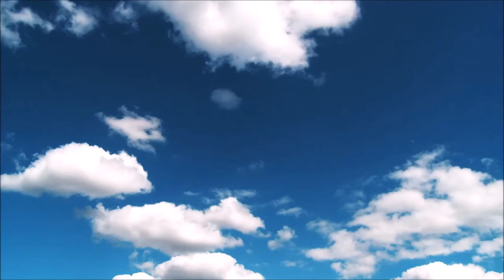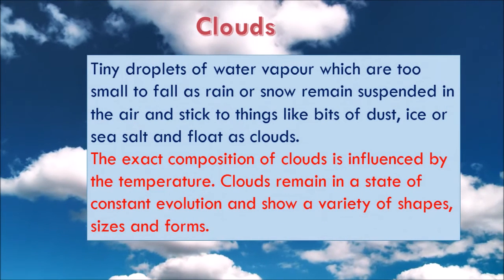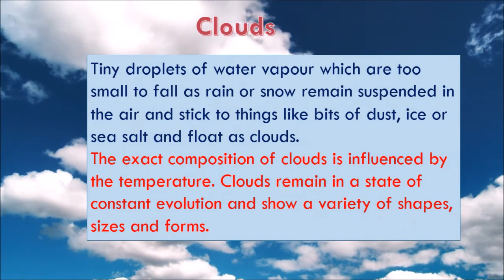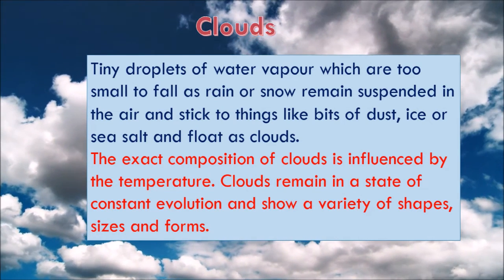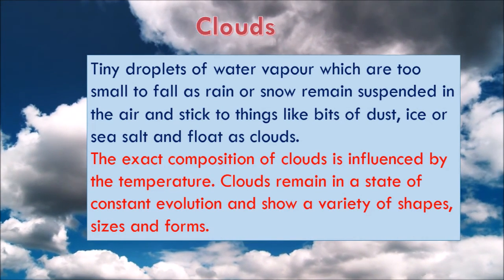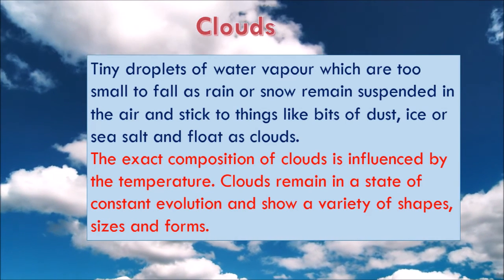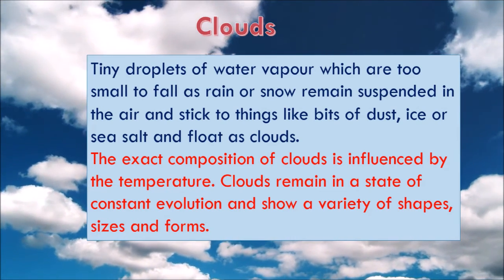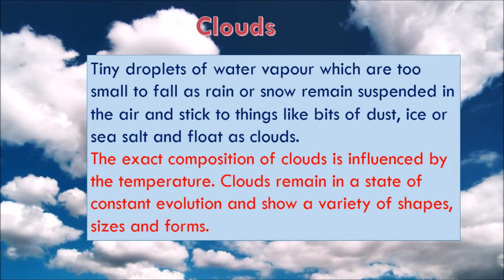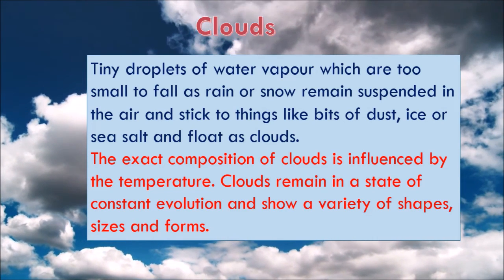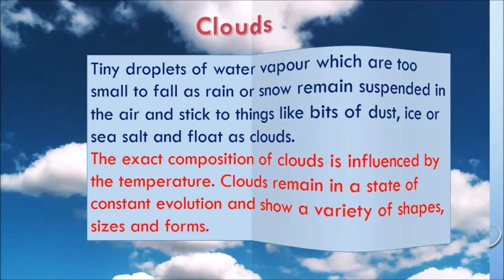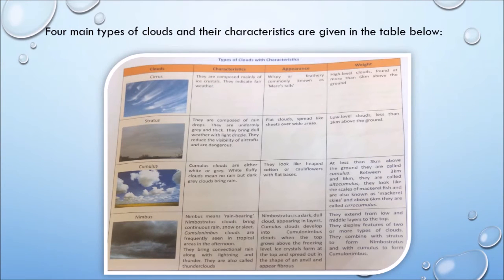The next topic that we are going to learn is clouds. Tiny droplets of water vapor which are too small to fall as rain or snow remain suspended in the air and stick to things like bits of dust, ice or sea salt and float as clouds. The exact composition of clouds is influenced by the temperature. Clouds remain in a state of constant evolution and show a variety of shapes, sizes, and forms. Four main types of clouds and their characteristics are given below in the table.